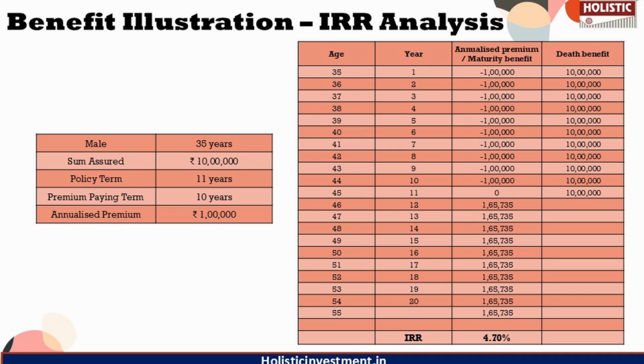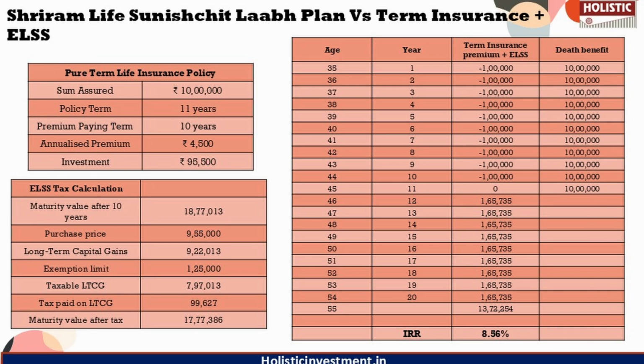With subpar returns and low insurance coverage, this plan is not suitable for either an investment portfolio or an insurance portfolio. Instead, you can allocate your savings more efficiently to achieve your financial milestones. So what we are going to do is allocate this premium into another alternative strategy, where we have separated the life cover and investment component and are going to invest in them separately.